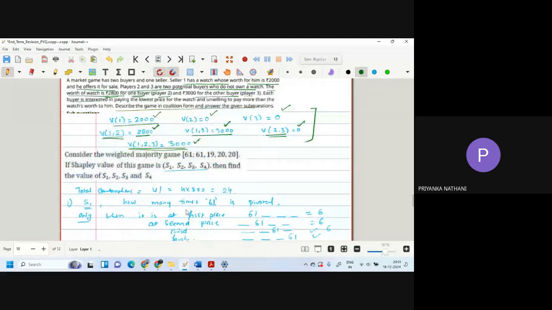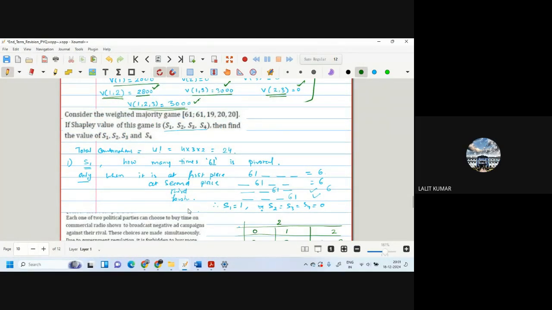Now this is a question from the information given. The information is that there is a seller, Seller 1, whose watch is worth 2,000. There are two buyers, buyer 1 and buyer 2. For one, the value is 2,800; for the other, 3,000. Individual values are 0 for them. Why are we saying individual value is zero? Only the seller has 2,000, because whoever has the watch has the value; the others have no value.